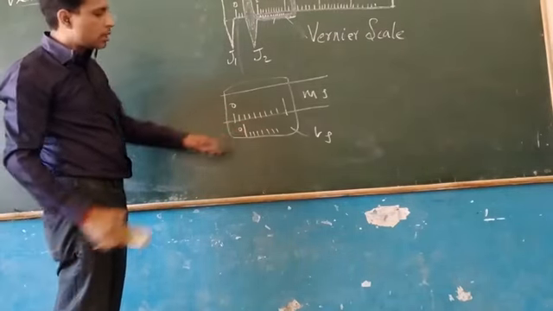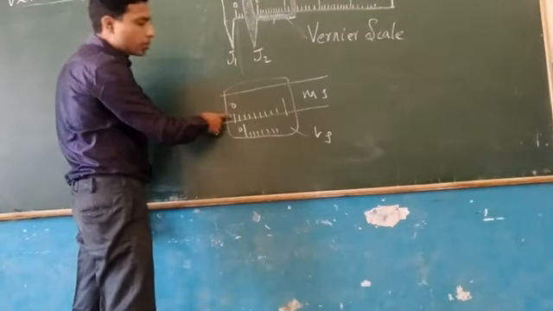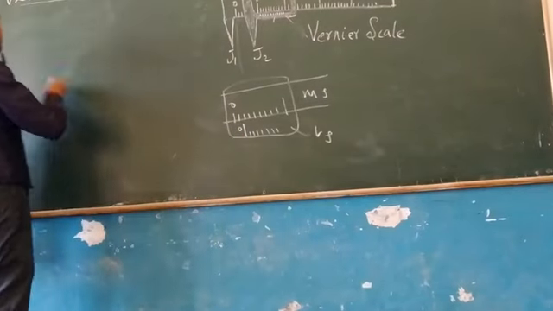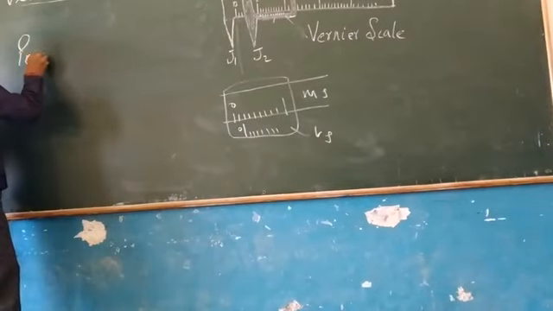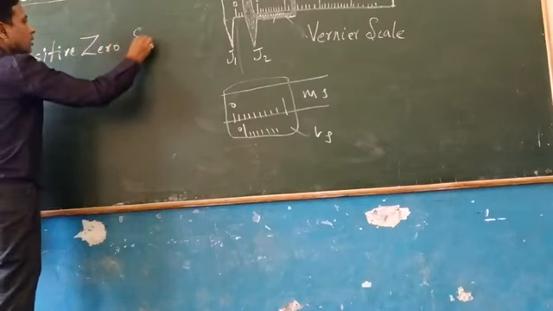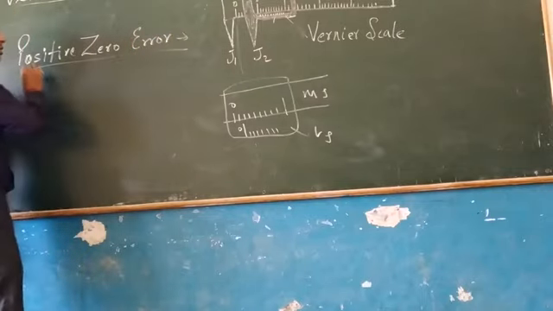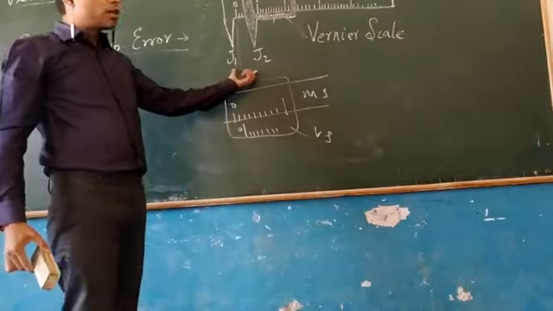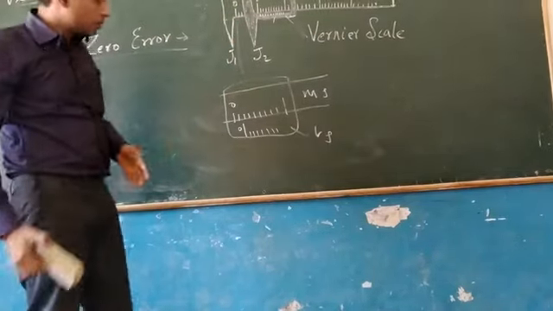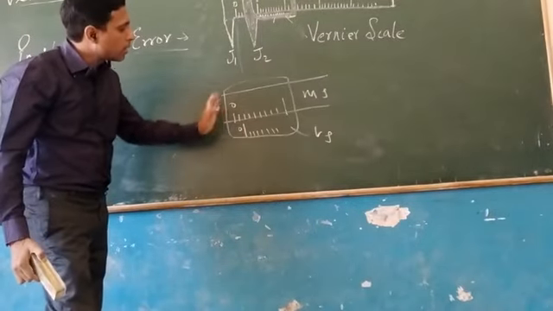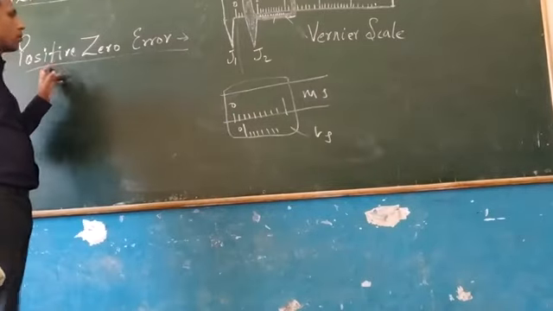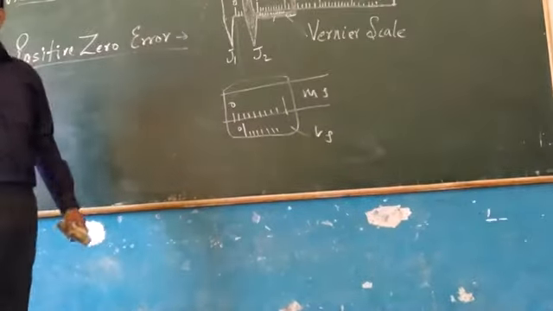If the 0 of vernier scale is lying on the right hand side of the 0 of main scale, then the caliper is said to have positive 0 error. So once again, on making both the jaws in contact, if the 0 of main scale coincides with the 0 of vernier scale, then there is no error. If the 0 of vernier scale is lying on the right side of the 0 of main scale, then the caliper is said to have positive 0 error.